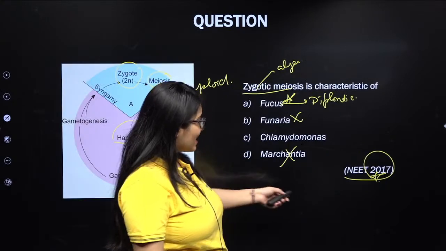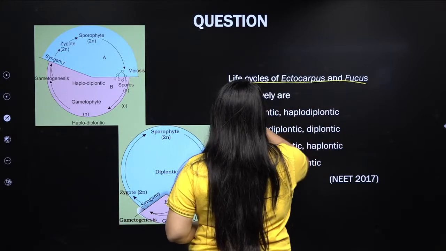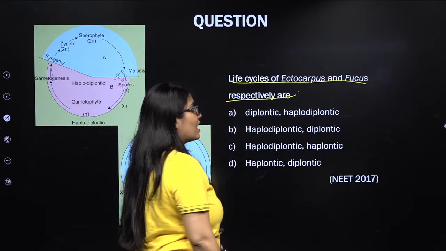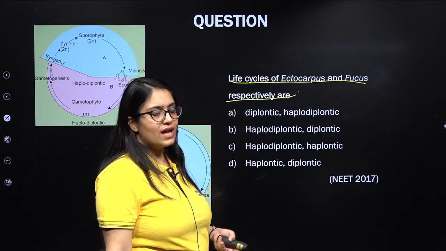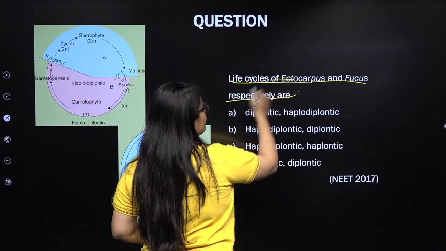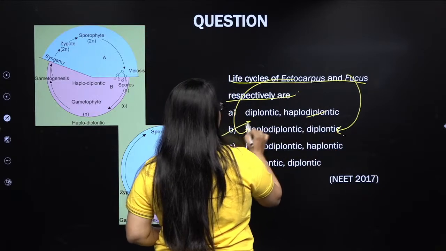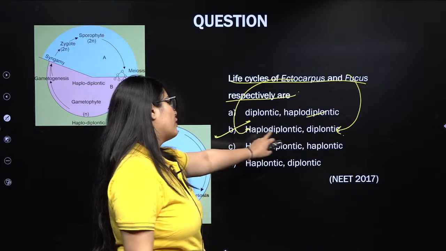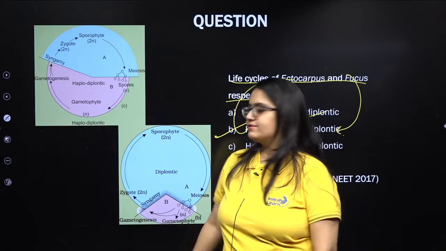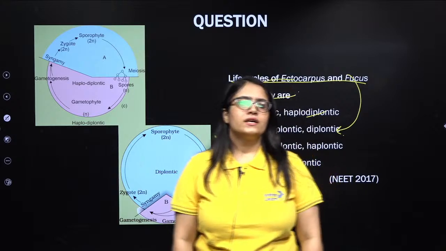Next question was again asked in NEET 2017. Life cycles of Ectocarpus and Fucus respectively are. So this is again an exception that you need to remember. Ectocarpus and Fucus both are examples of brown algae, but they do not follow the haplontic life cycle. Ectocarpus shows a haplodiplontic life cycle and Fucus shows a diplontic life cycle. So the right answer is B. Is this clear, my lovely kids? Yeah, excellent.